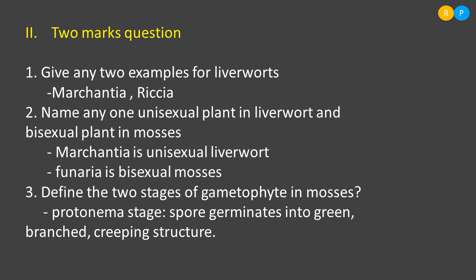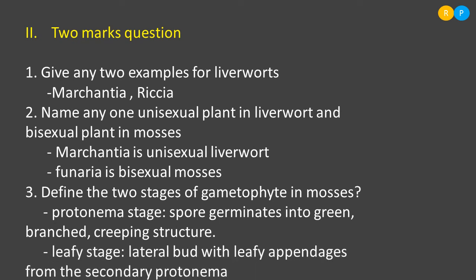After the protonema stage, the plant shows the leafy stage. That means a small lateral bud arises on the surface of the secondary protonema and that bud consists of leafy appendages. Clear? So when you are able to distinguish the presence of leafy appendages, that stage is called the leafy stage. Clear? So in the gametophyte of mosses we can see two developmental stages: one is the protonema stage and another is the leafy stage.